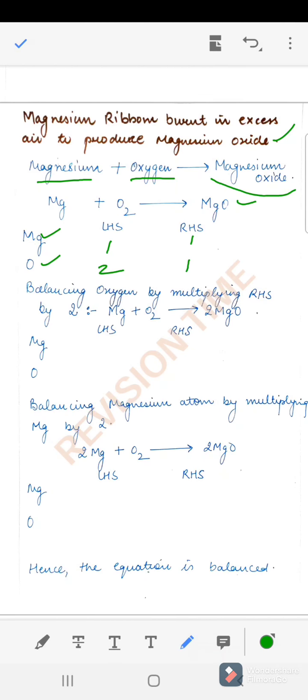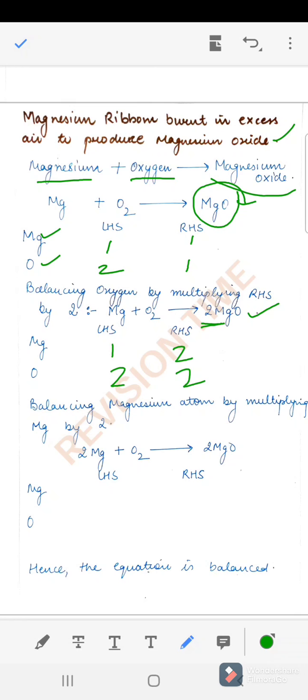So now first we have to balance the oxygen atoms. For this we will multiply MgO, that is right hand side, by 2. Then we get this equation. So now how many magnesium we have in left hand side? We have one here. On the right hand side now we have two magnesium atoms here. And oxygen we have 2 on left hand side and 2 on right hand side. So hence the oxygen atoms are balanced.